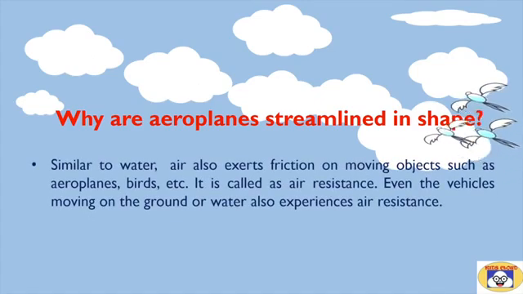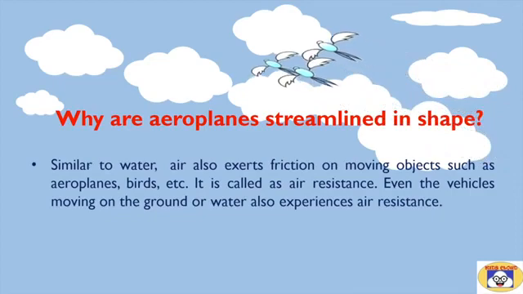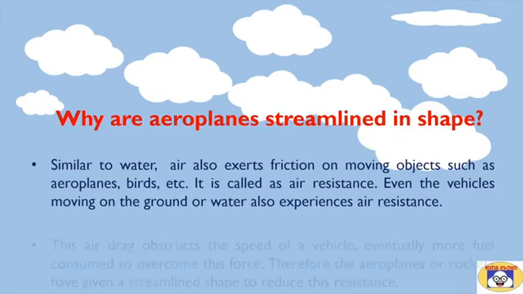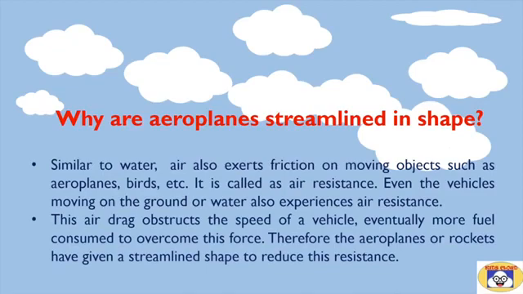Here is the reason. Similar to water, air also exerts friction on moving objects such as aeroplanes, birds, etc. It is called air resistance. Even vehicles moving on the ground or water also experience air resistance.